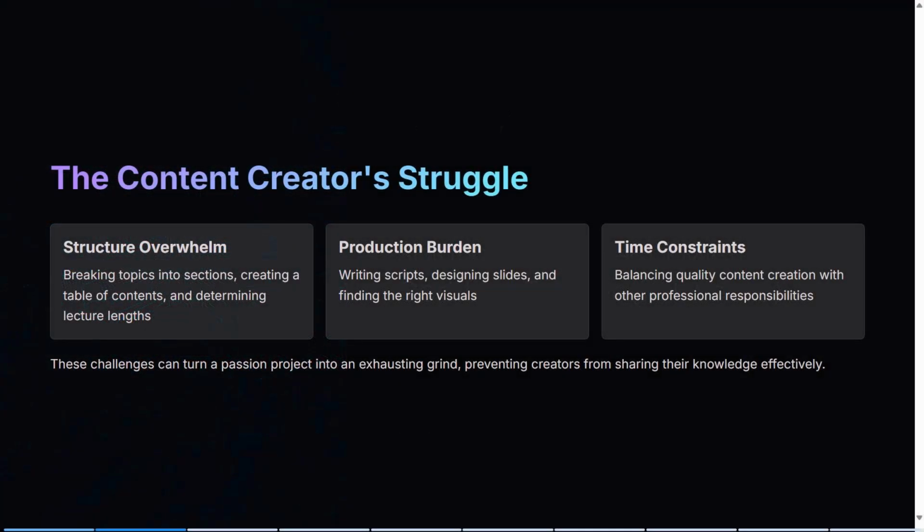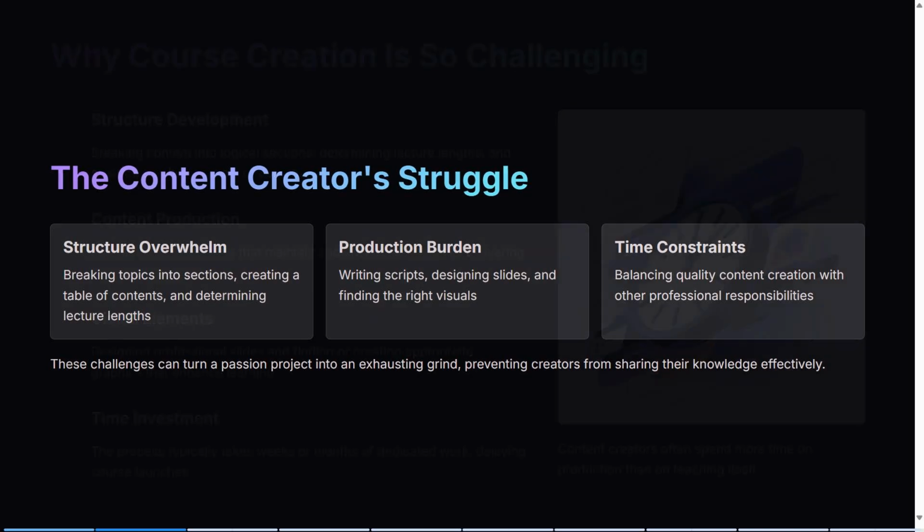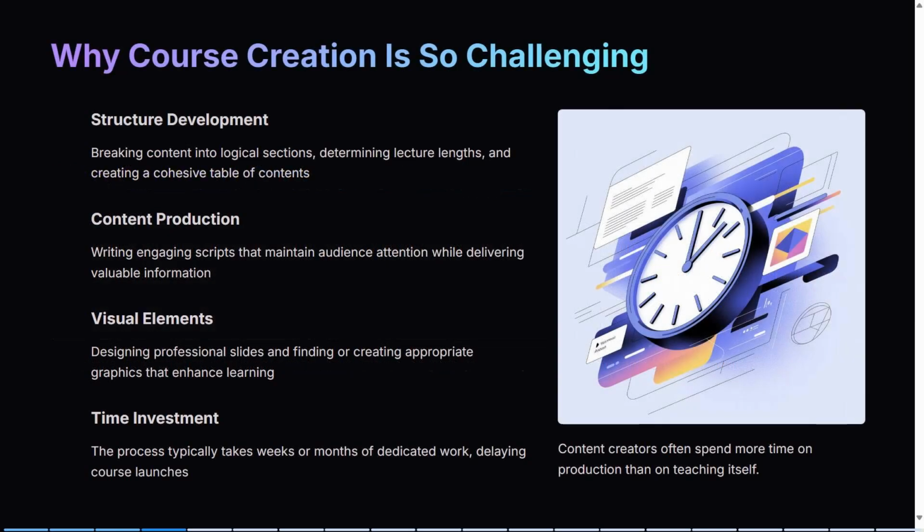Think about it. You have a great idea for a new course, or maybe a YouTube playlist, or an online course which you are excited to launch. The spark is there, the passion is there, but then the headache begins. How do I break this into sections? How do I structure the lectures? What should the table of contents look like? How long should each lecture be?